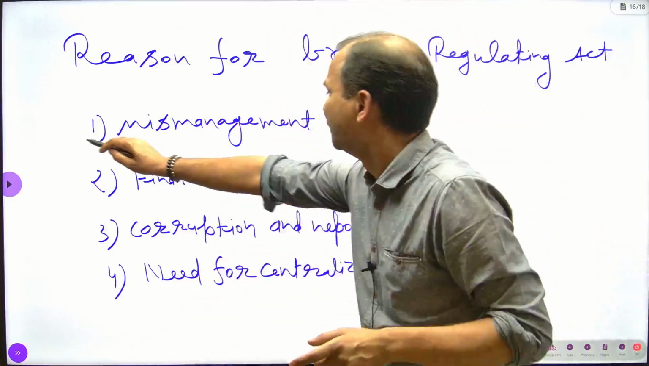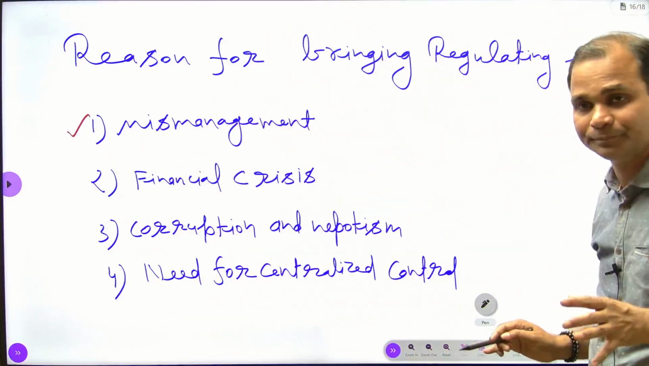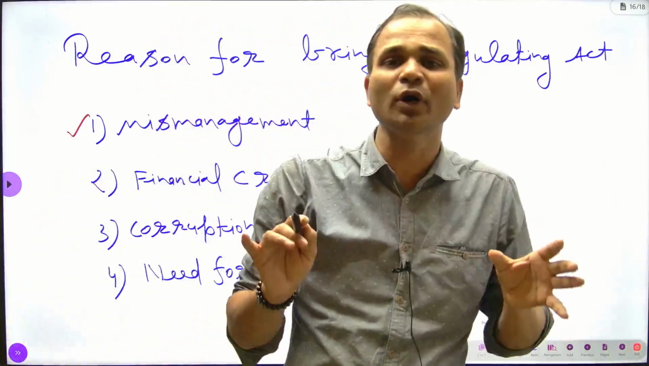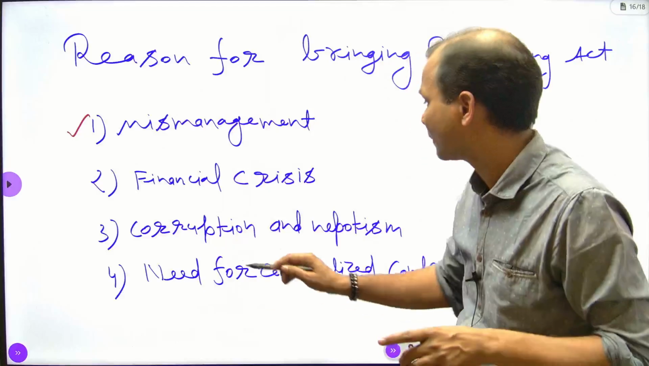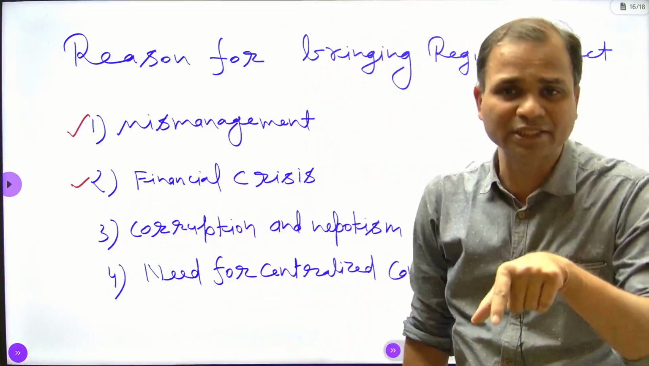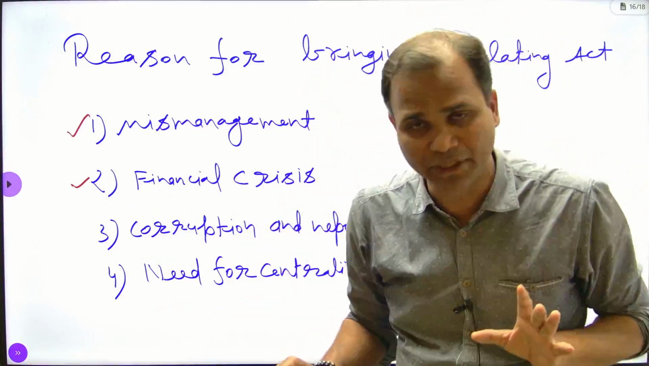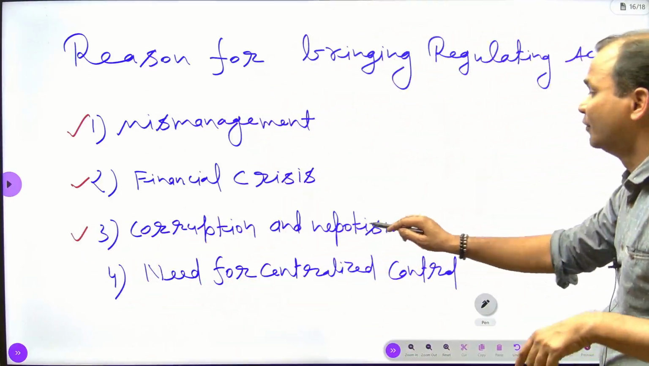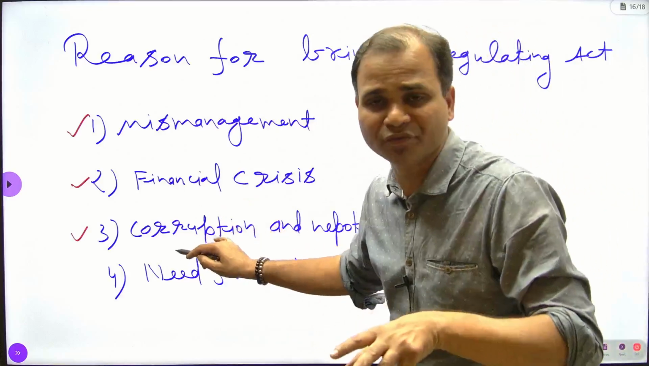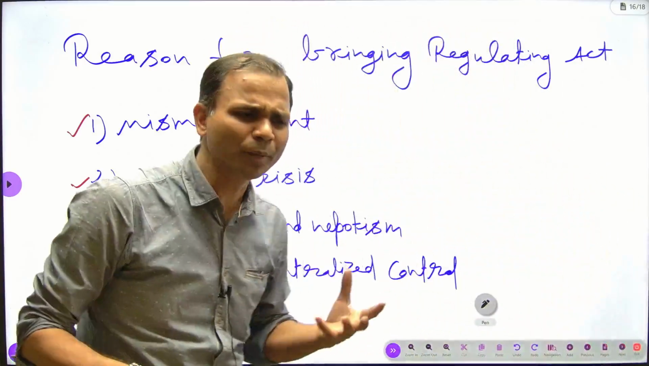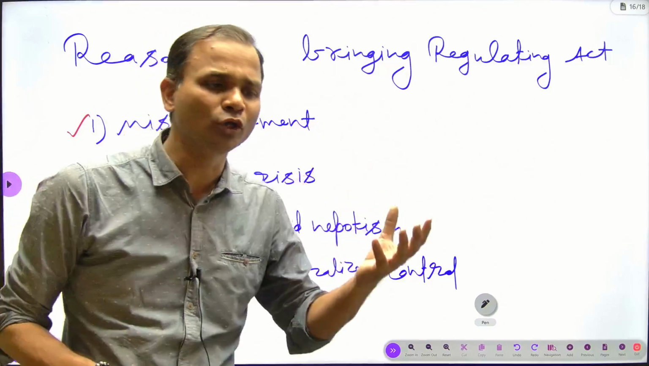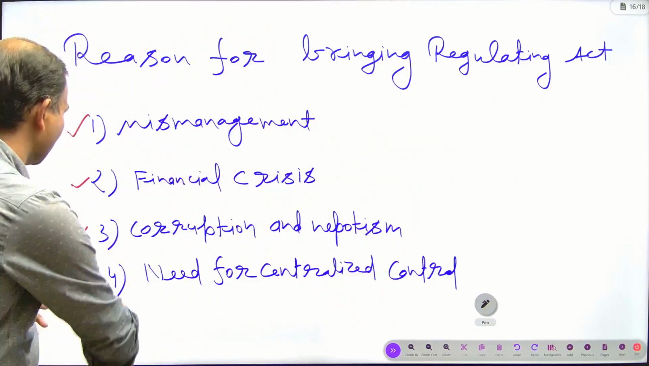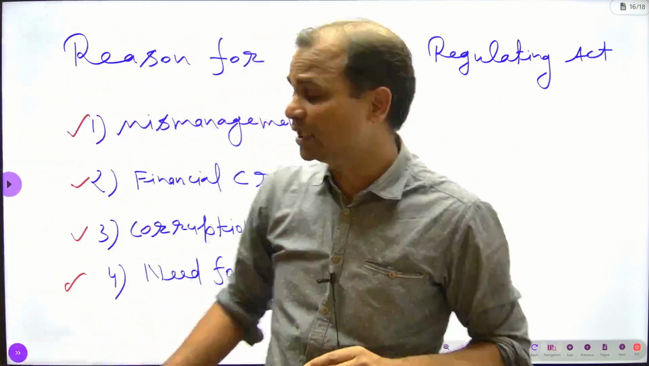First was the mismanagement under the company. The Crown came to know that in 1773 the company was facing mismanagement, and the company was also facing a financial crisis in 1773. And the Crown came to know that the company was facing the problem of corruption and nepotism. So many officers of the company belonged to the company's own circle. So, corruption and nepotism.